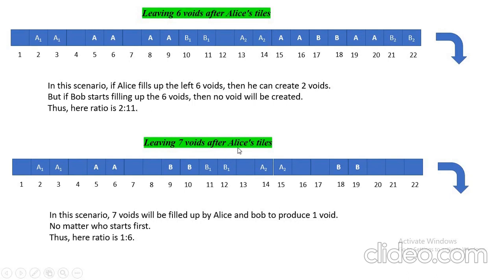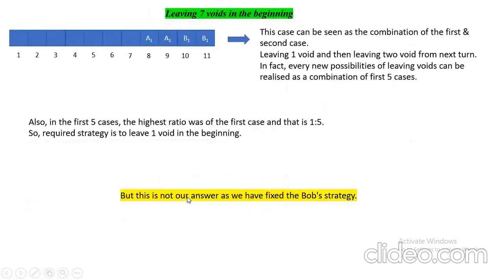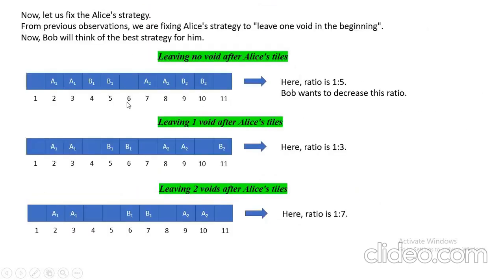Leaving 7 voids after Alice tiles. In this scenario, 7 voids will be filled up by Alice and Bob to produce 1 void. Yes, again, as we can see, no void case. No, sorry. Leaving 2 voids case. As A1 has left 1 void, then B has left 2 voids. But this will be compulsorily filled by someone, either Alice or Bob. So out of 7 we are getting only 1 void.